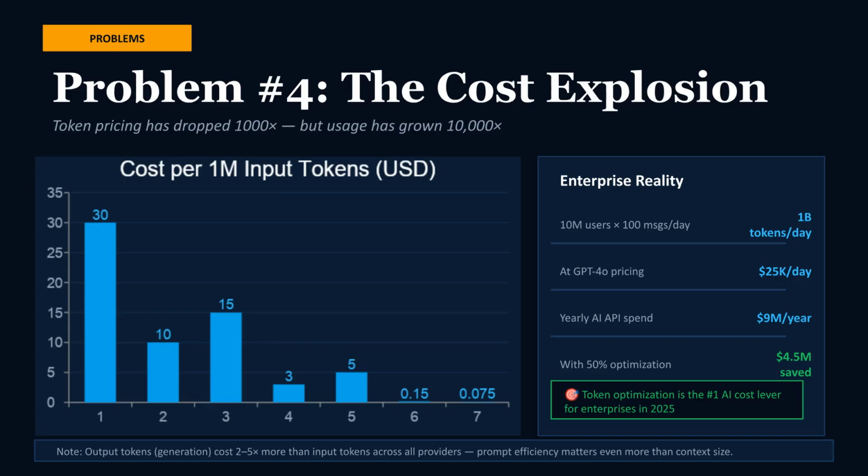Although token pricing has dropped significantly, usage has grown exponentially. For an enterprise generating 1 billion tokens per day, yearly API spend can reach millions of dollars. Token optimization, such as achieving 50% savings, is becoming the #1 AI cost lever for enterprises.